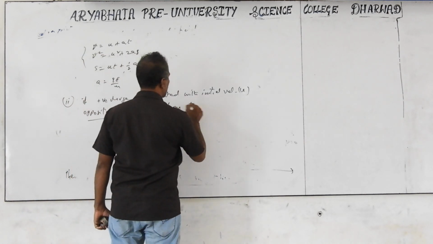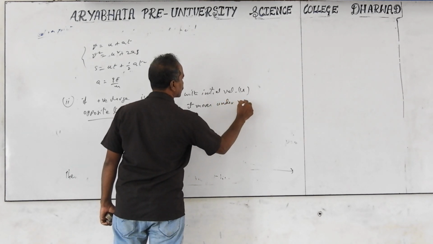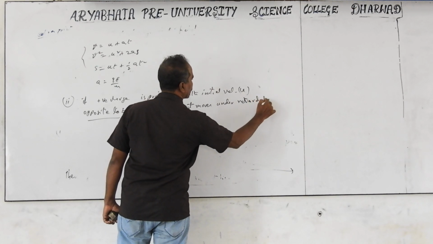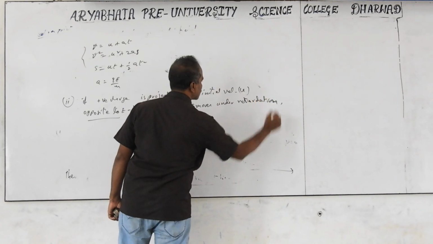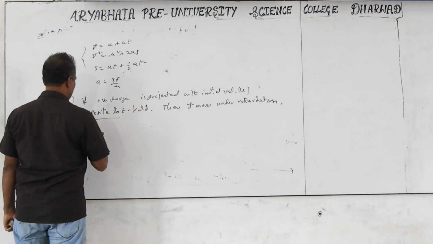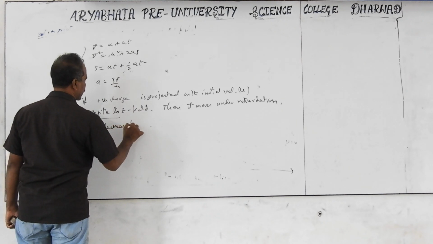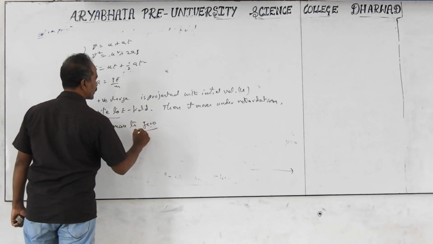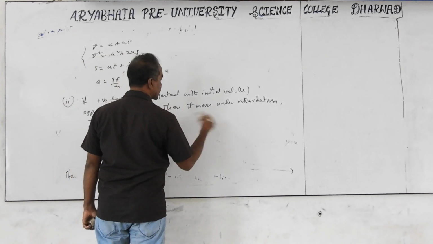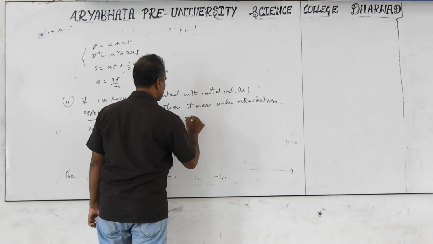Velocity decreases to 0, and it retraces its path. Coming backwards is called the retrace path, and it returns.